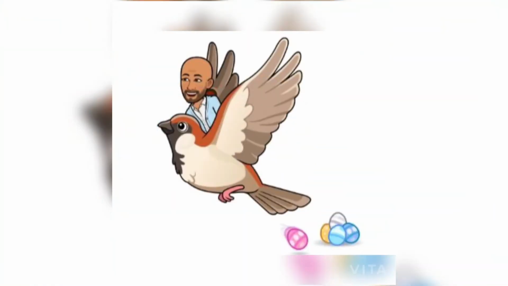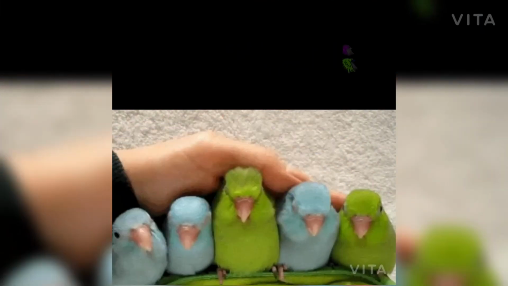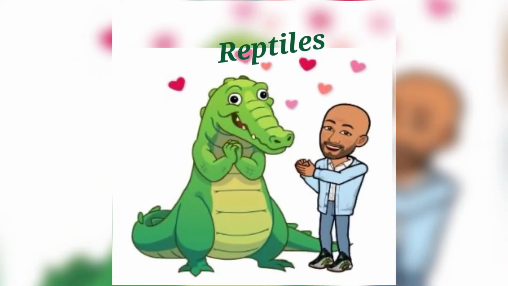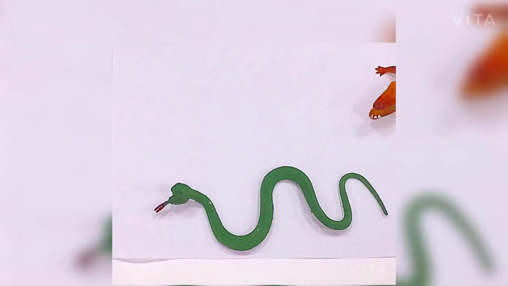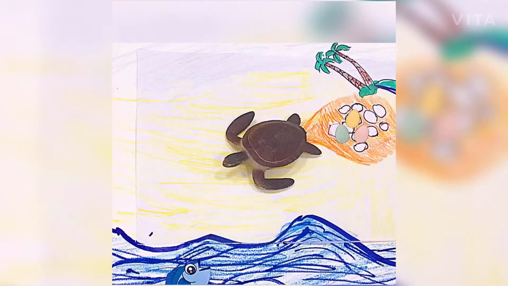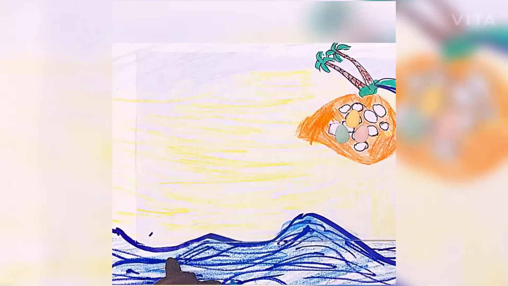Birds. A bird has feathers, a beak, and wings. Birds lay eggs. Reptiles have dry skin. Most reptiles have 4 legs, but snakes are reptiles with no legs. Turtles are reptiles. They may have legs or flippers.